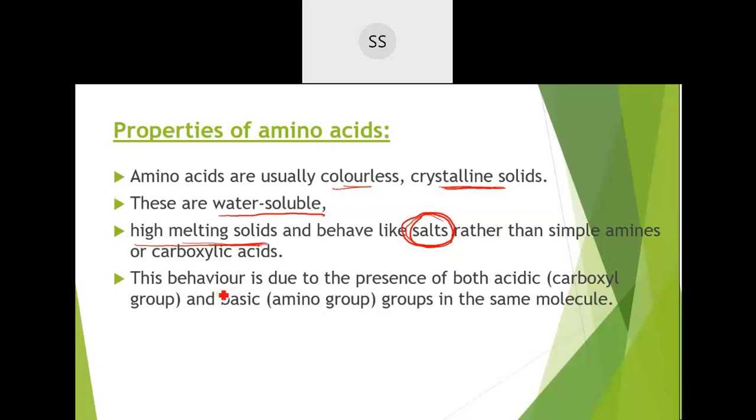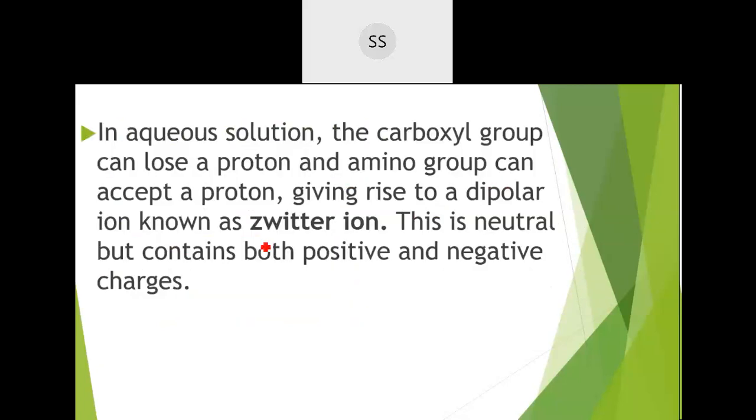Now, why do they behave like a salt? That salt behavior is because of two groups present here: the carboxylic acid group and the amino group. One is the acidic group and the other is the basic group. When they are dissolved in aqueous solution, the acid group loses one proton and the amino group receives one proton, which leads to the formation of a Zwitter ion. A Zwitter ion, also called a dipolar ion, contains both the acidic group and the basic group, and both positive and negative charges. So they are called Zwitter ions.